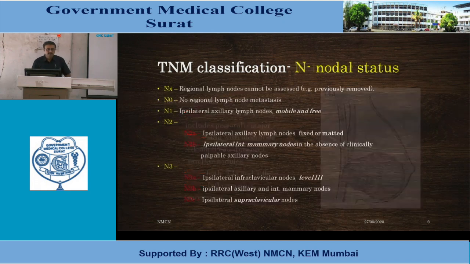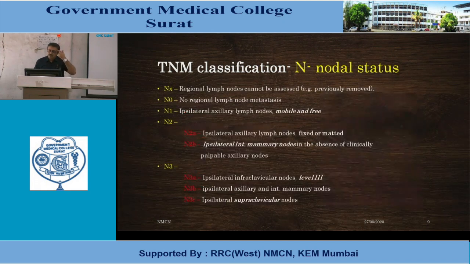Nodal status. NX again means cannot be assessed, previously removed. N0, no palpable lymph nodes. N1 suggests ipsilateral, same side, axillary lymph nodes, mobile and free. N2 is again divided into two. N2a is only axillary lymph nodes which are fixed or matted.